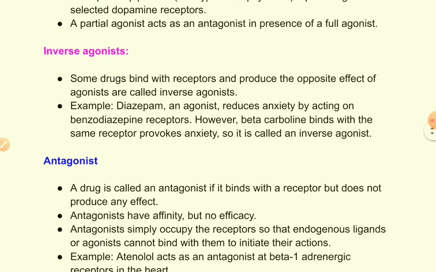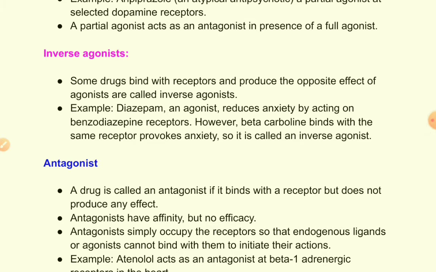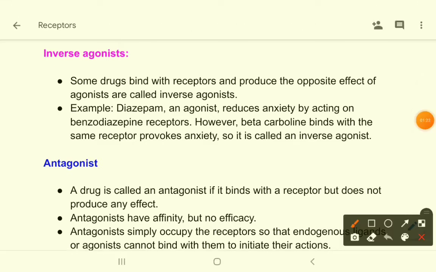now here is another term, that is inverse agonist. What is an inverse agonist? An inverse agonist is an agonist which produces the opposite effect of an agonist. After binding at a receptor site, an agonist produces an effect, but when an inverse agonist binds, it produces the exact opposite effect. So these are inverse agonists.